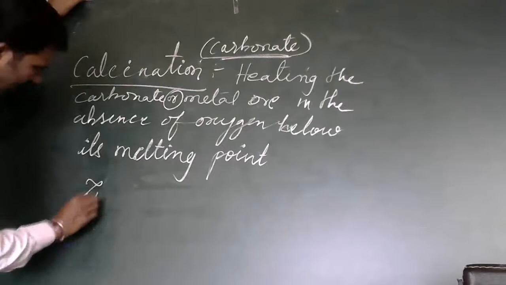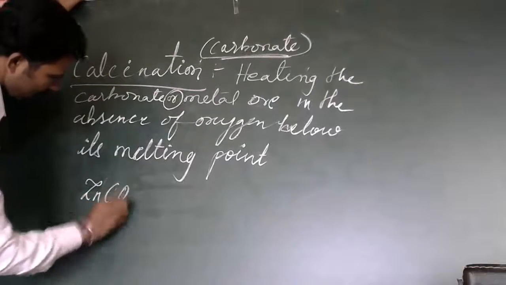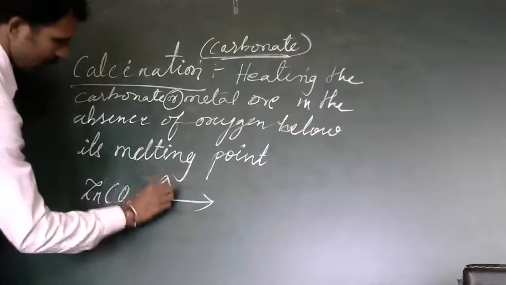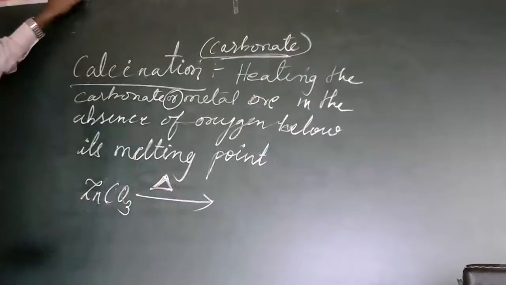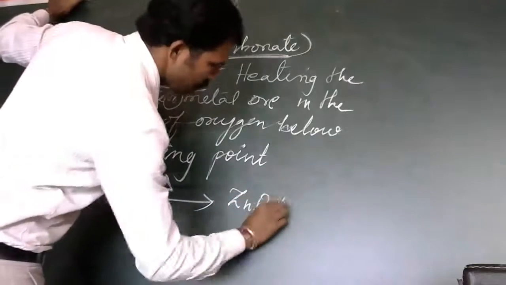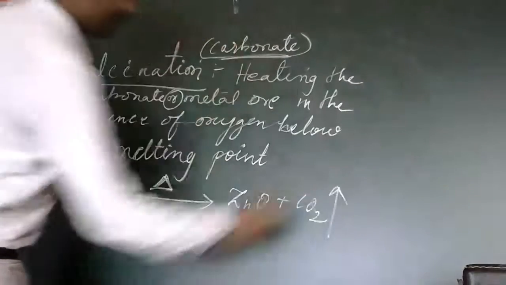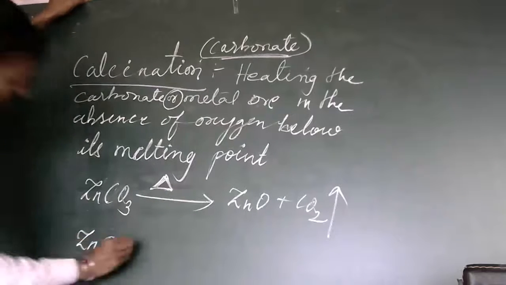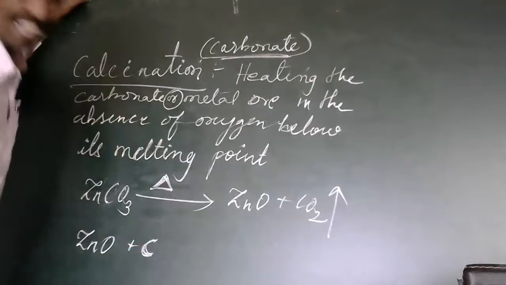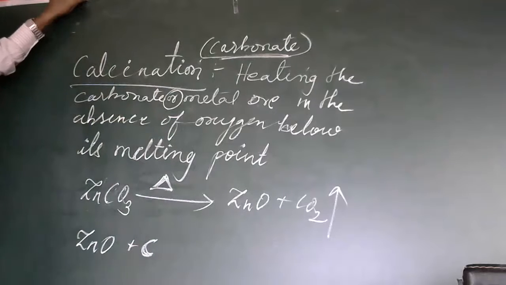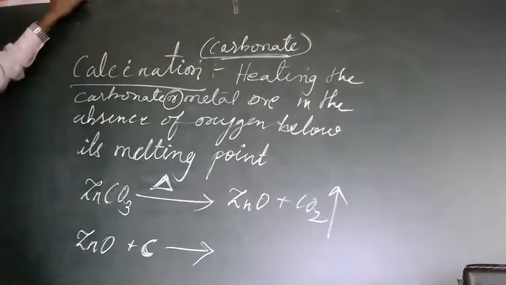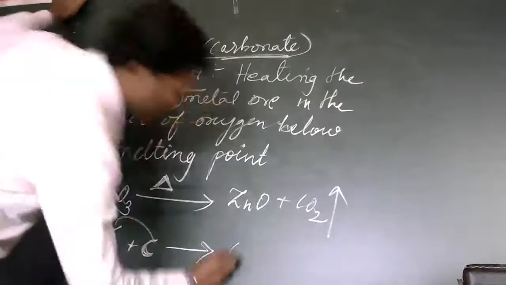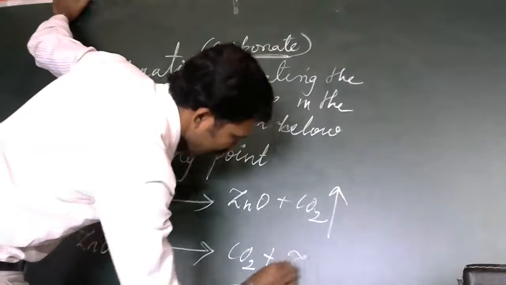So you take zinc carbonate, any carbonate, zinc carbonate. It is heated. You provide heat and zinc oxide plus CO2 is formed. This is the reaction. Then ZnO. Here again we use coke or any reducing agent to reduce the zinc. Carbon reacts with oxygen to form carbon dioxide and zinc is separated.